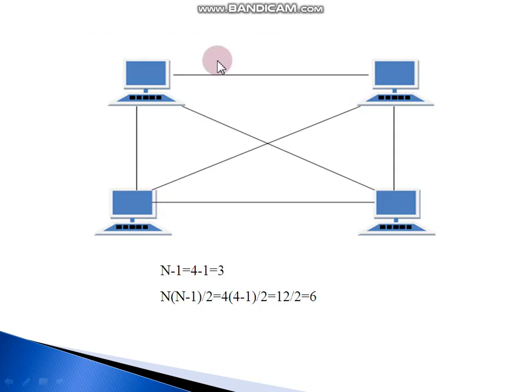For example, here there are 4 computers connected by mesh topology. One device should be connected with the other 3 devices because the formula is n minus 1. Here n is 4, minus 1, which is 3. So this computer should be connected with these 3 computers.